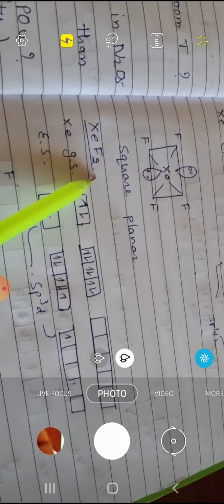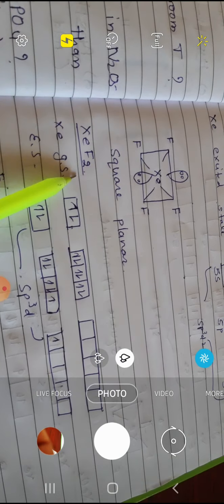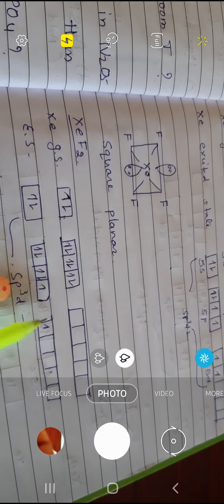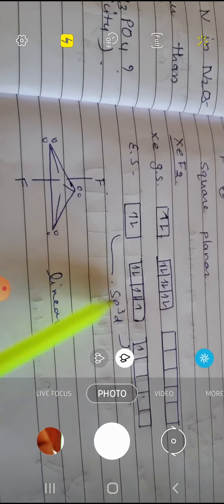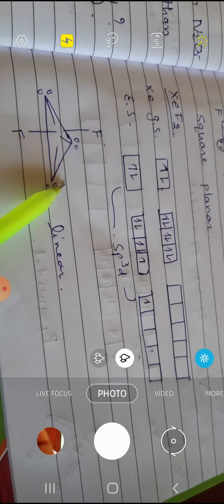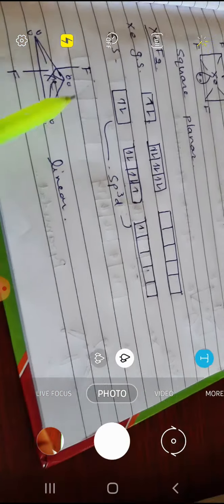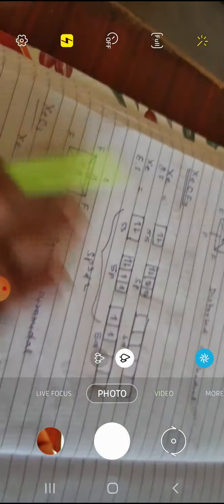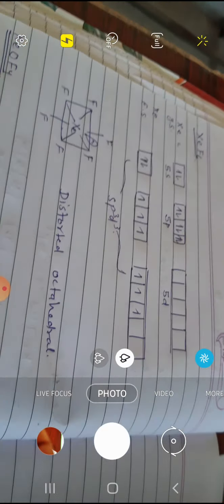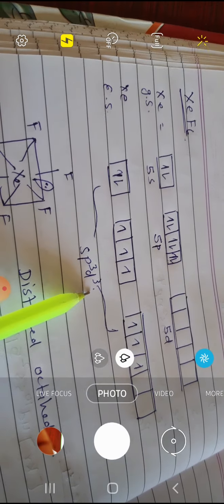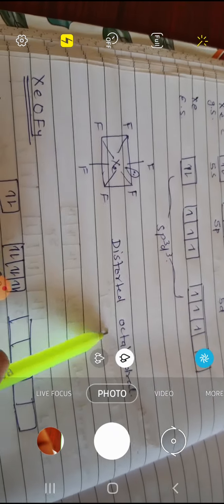Then XeF2. Likewise, 2 sigma bonds are required, so there will be 2 half filled orbitals and sp3d hybridization. We can see that 3 lone pairs will be occupied here, so the linear geometry will be present. Next, XeF6. We know that 6 sigma bonds are required, so there will be sp3d3 hybridization and distorted octahedral geometry.